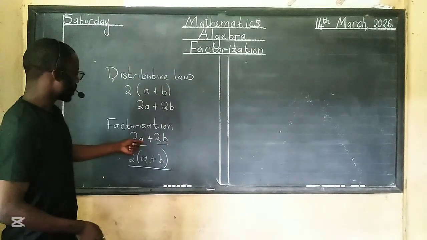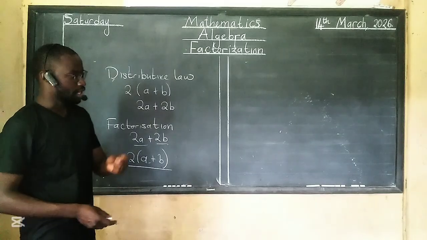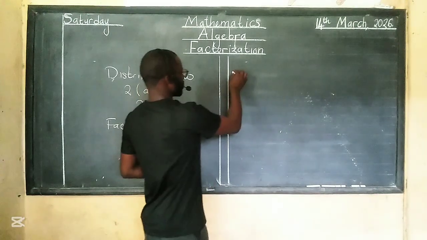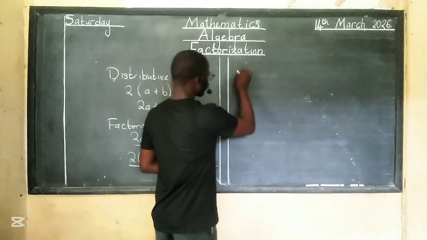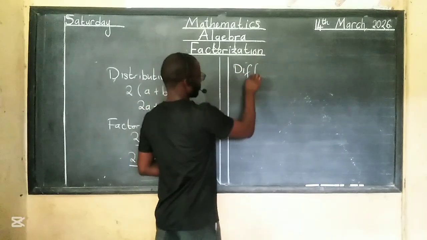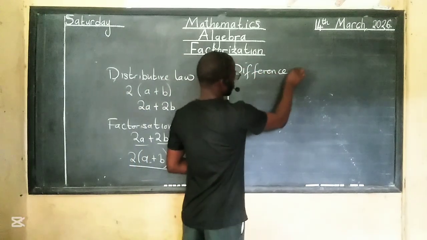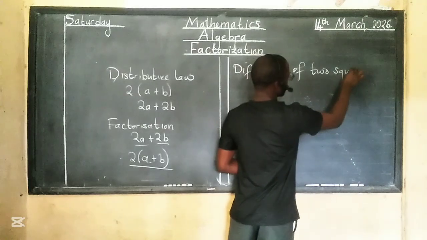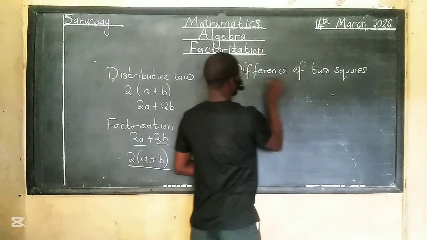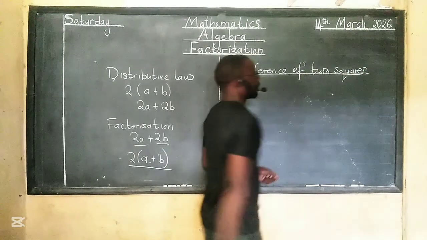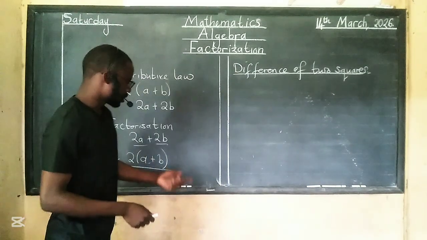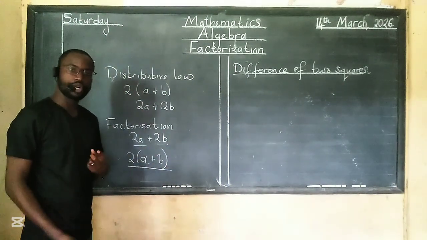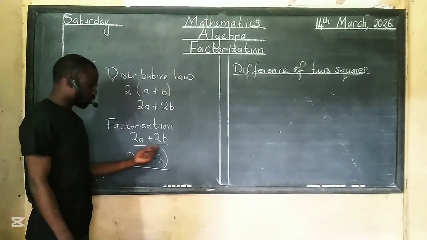Then, for you to understand factorization better, there's another concept I need you to understand, and this concept is called the difference of two squares. Normally, when factorizing, like I've shown you here, we find what is common between 2 or more entities.